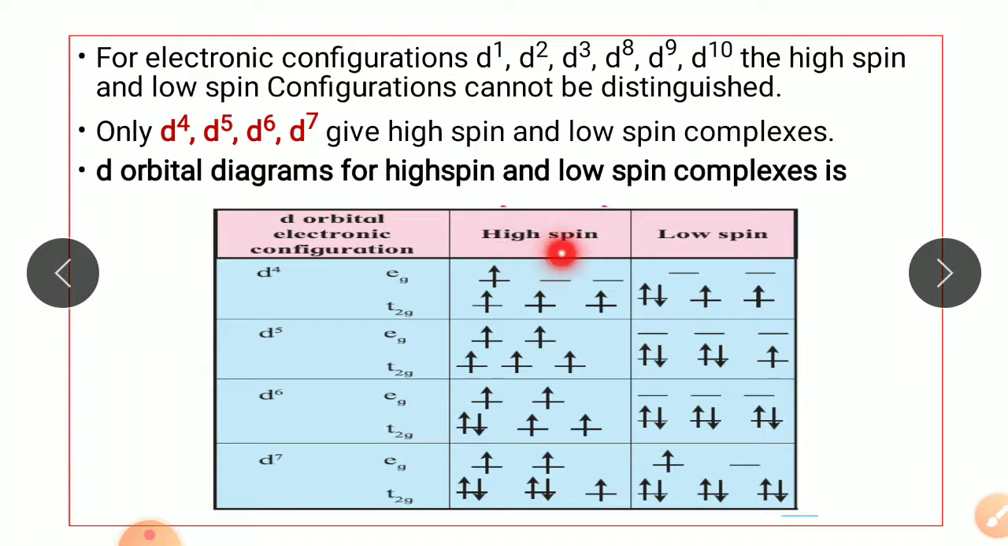So in high spin complexes, the orbitals are filled first with 1 electron each and then afterwards pairing takes place, while in low spin complexes the T2g orbital is filled first, then pairing takes place in that orbital and then the electron enters the Eg orbital. This is because in low spin complexes the delta O value is more, while in high spin complexes the delta O value is less, the separation is less, so pairing takes place, while in low spin complexes separation is more, so pairing does not take place.